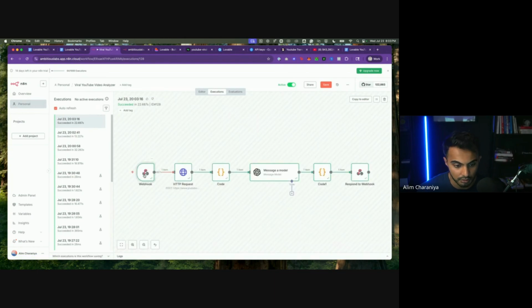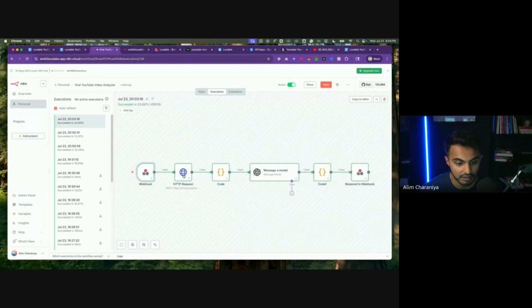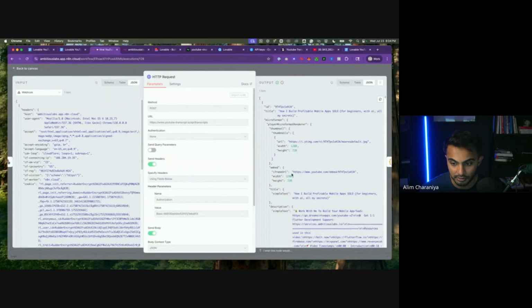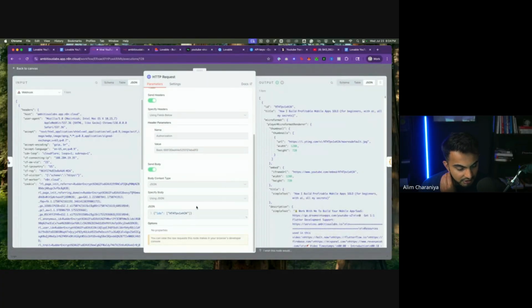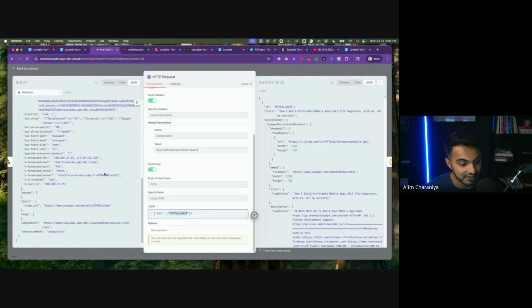If I click on webhook, we see that we got this video URL, and this is the right video URL of the dropshipping video, which ends in MU. So it does look like the right URL came in here. Then when I go to HTTP request, I do see the issue here. There's an ID that is incorrect. I actually hard-coded this ID, and that is not good.